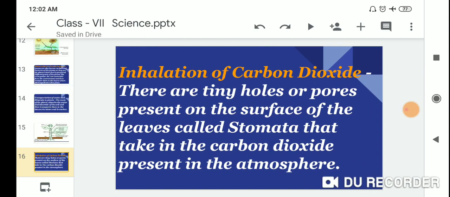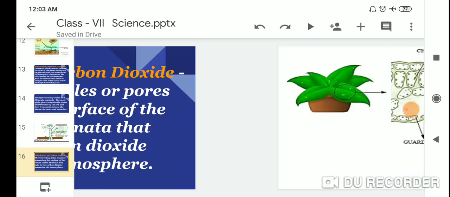Inhalation of carbon dioxide. There are tiny holes or pores present on the surface of the leaves called stomata that take in the carbon dioxide present in the atmosphere.